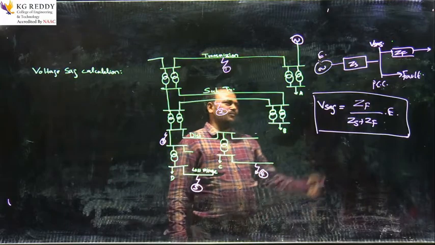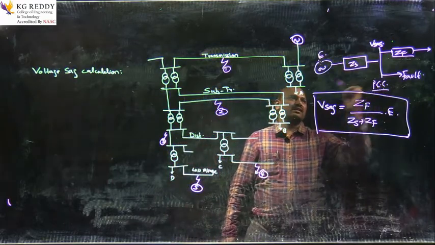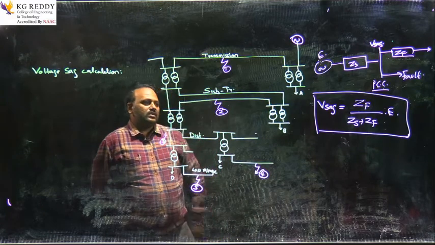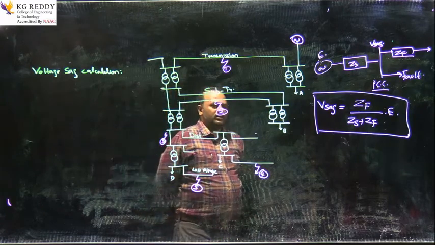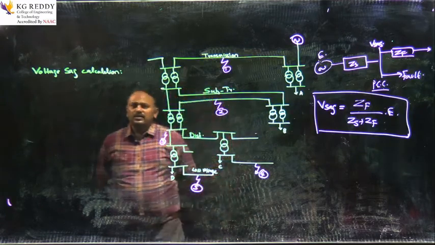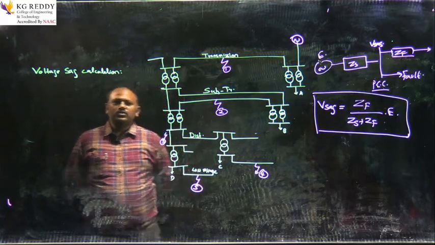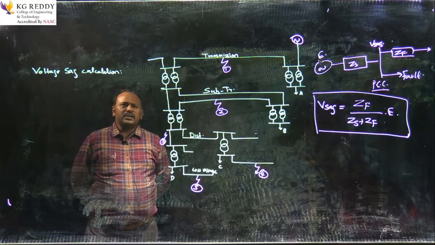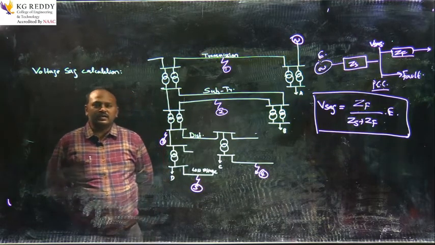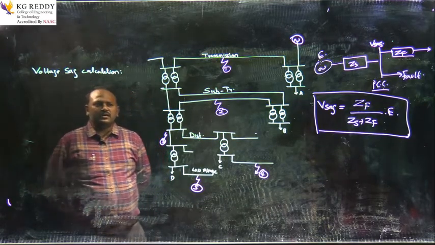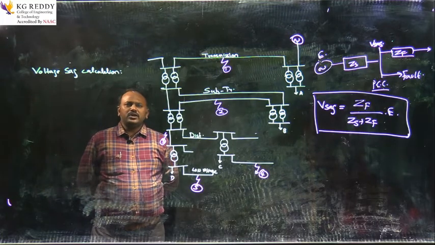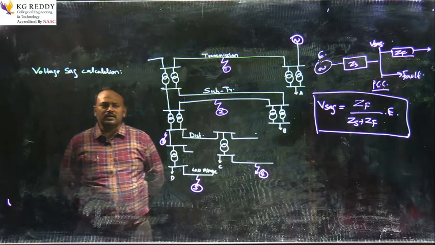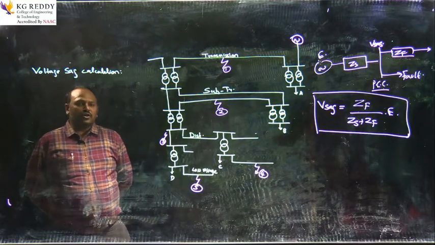This PCC is the point of common coupling. What is this PCC? PCC is the common point that is accessible both by the customer as well as the utility. For a domestic purpose, the meter available at the house can be called the point of common coupling.